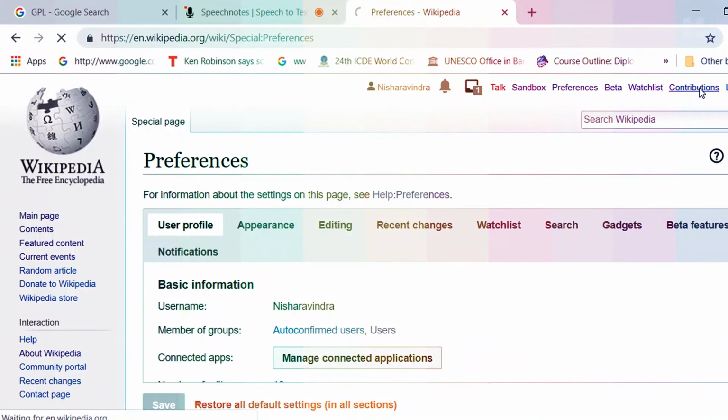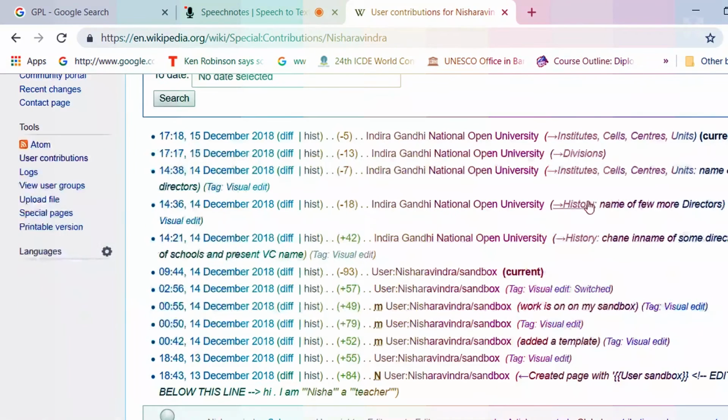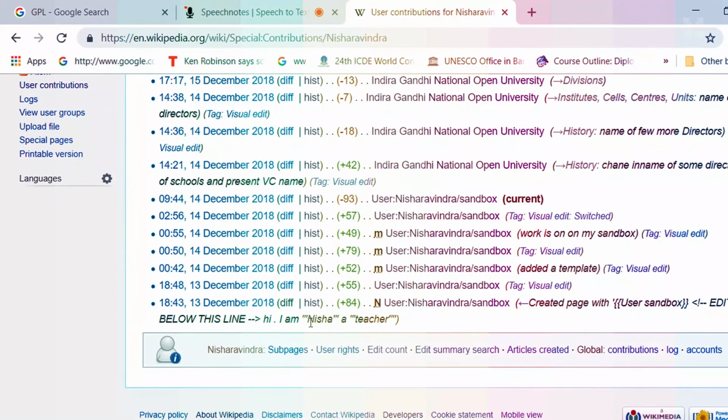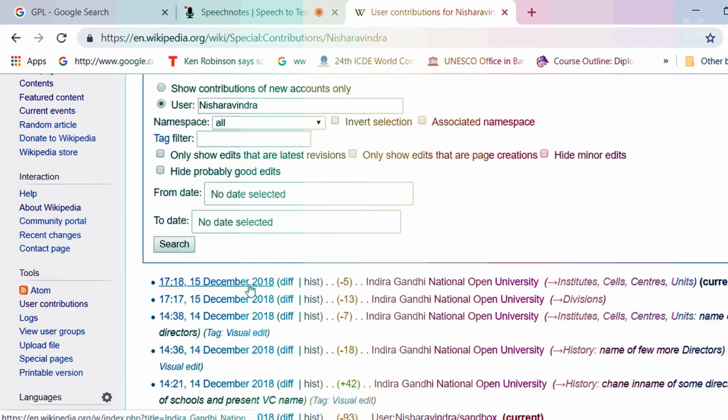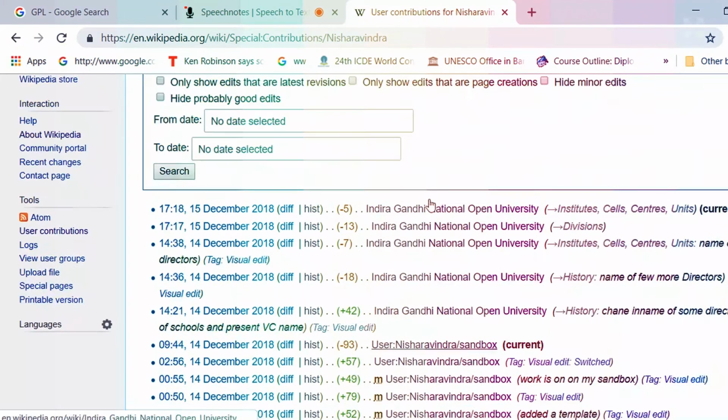Contribution shows how much contribution I have done. So if I click on this, you see these are the contributions which I have made. I made one on 14th of December, I made one on 15th of December, I made one on 22nd January, all the contributions, the nature of the contribution, the time span. If you remember, I said it is easy to revert back to the previous version.